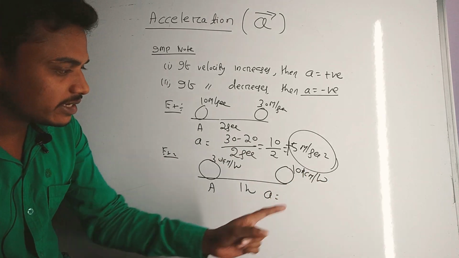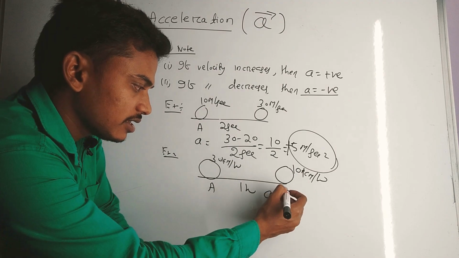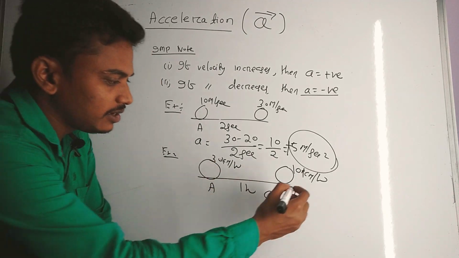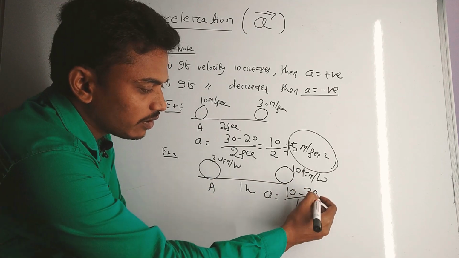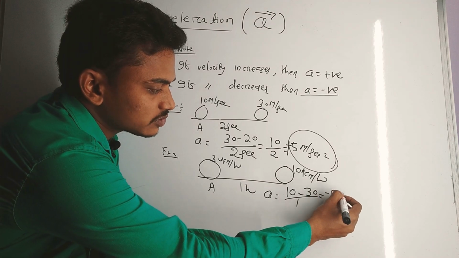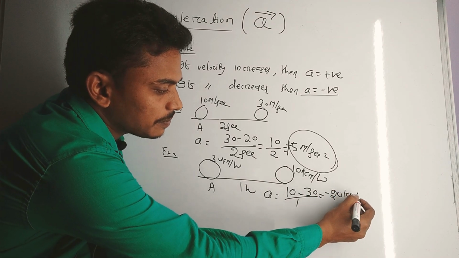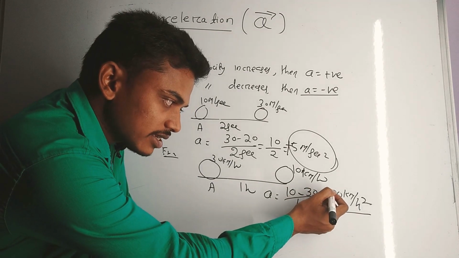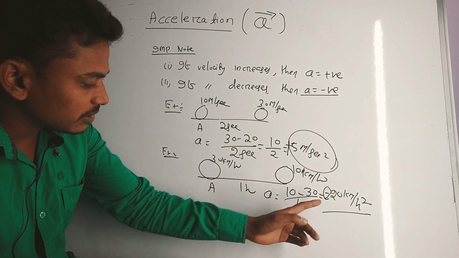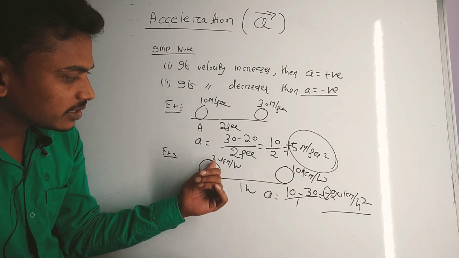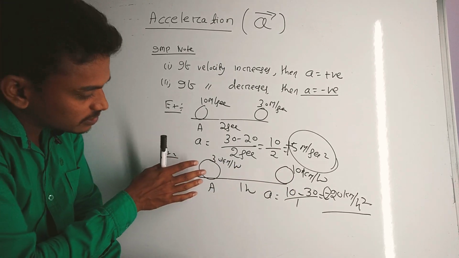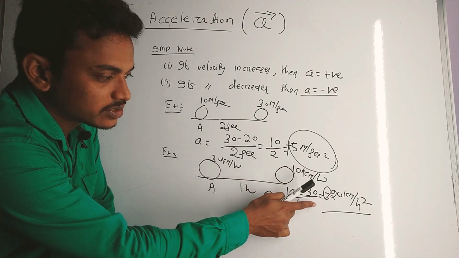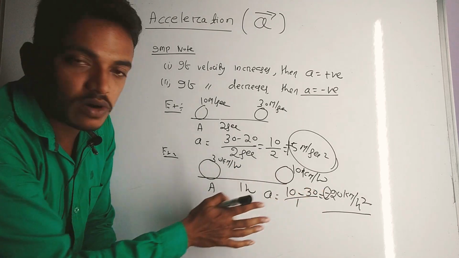It is the change in velocity: the final velocity 10 minus the initial velocity 30, divided by 1, that is equal to minus 20 kilometer per hour square. So you see here the acceleration is negative. That means the speed decreases, from 30 to 10. If the speed decreases, then acceleration is negative, or it is also called deceleration.